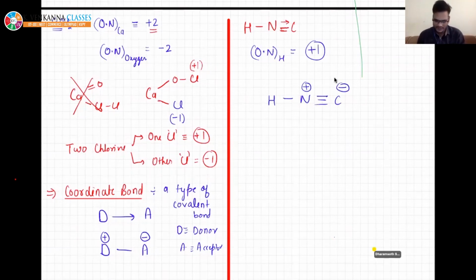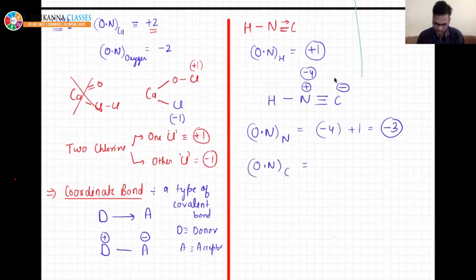Now just break the bonds. You need to break 4 bonds for nitrogen, and nitrogen is more electronegative than both of them, so it will get -4 and +1. So the oxidation number of nitrogen will become -4 and +1, that is -3. What about carbon? Oxidation number of carbon, if you break these 3 bonds, then it will get +3. So +3 -1, if you see, it will become +2. This is a very good example, beta.